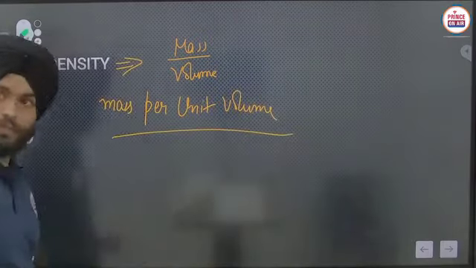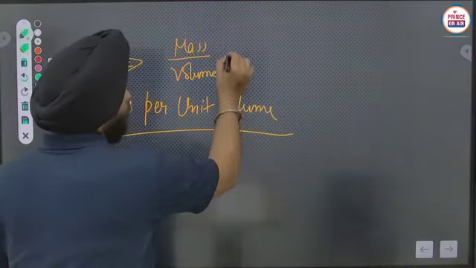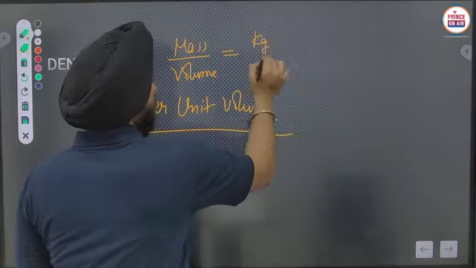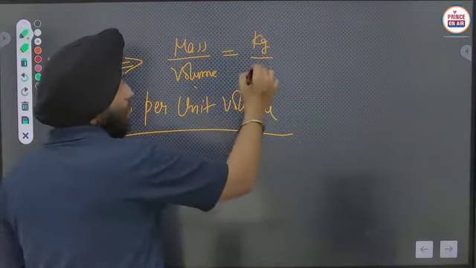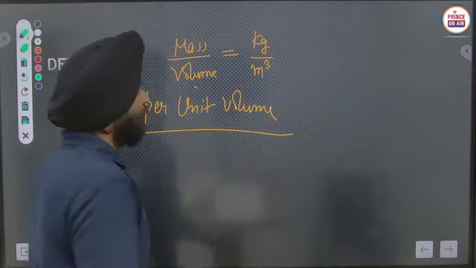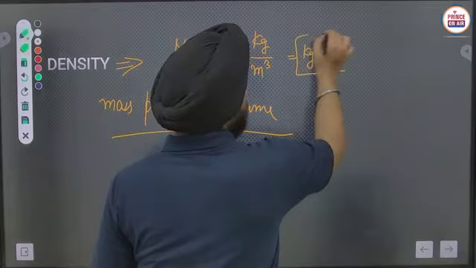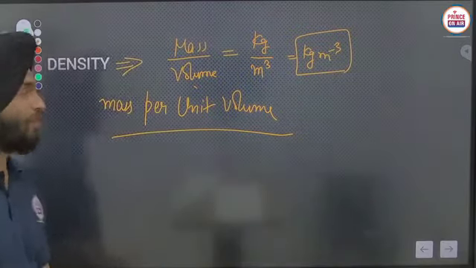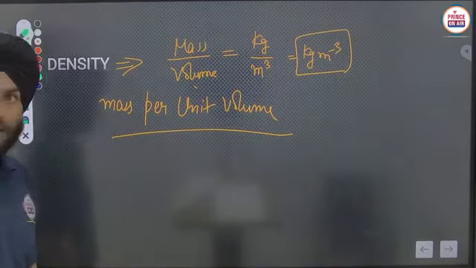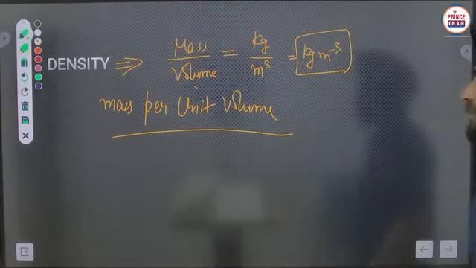Okay, clear? Units of mass are kilogram and units of volume are cubic meter in terms of SI units, so it will become kilogram per cubic meter. Those are the units of density here. Is it clear now?